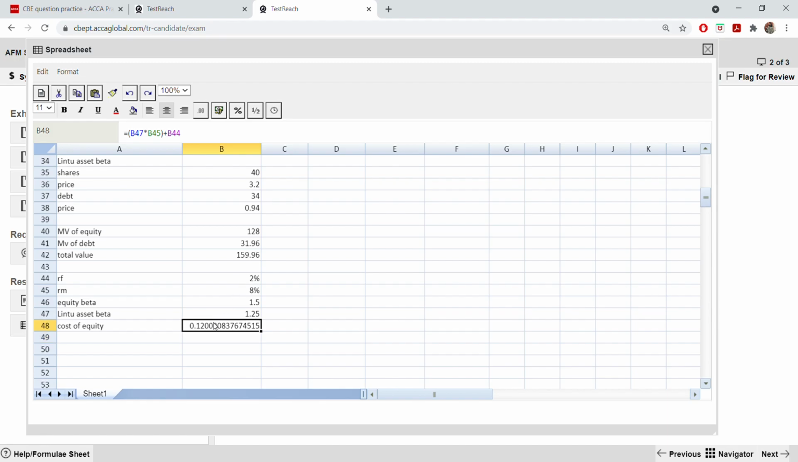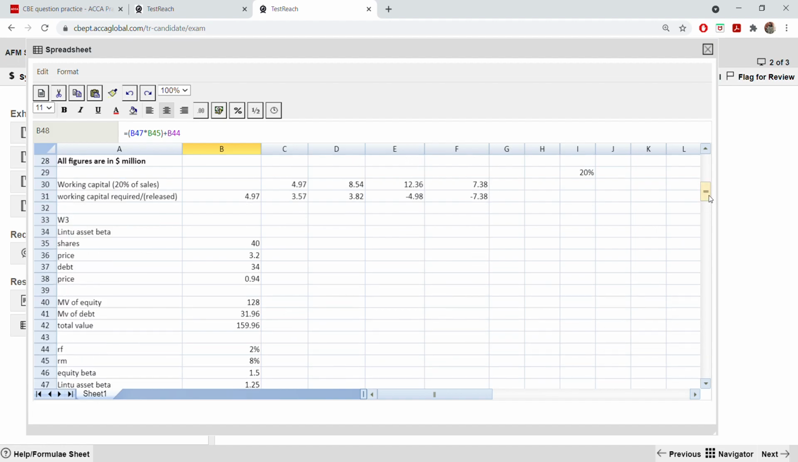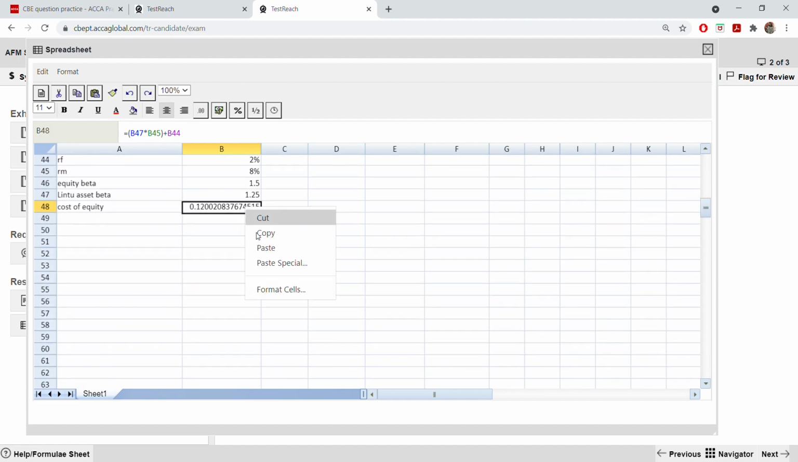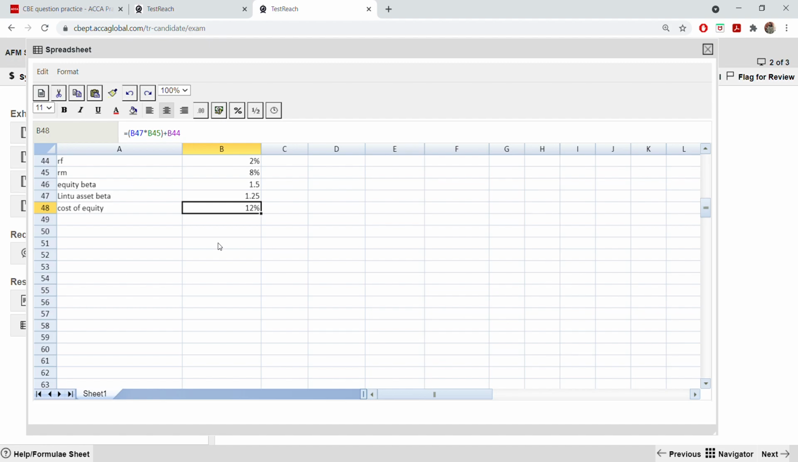Now you have to take it in terms of percentage. So go to format cell, and take it in terms of percentage here. You see? And it's better to take it as a whole number when you're taking cost of equity, cost of capital, WACC or anything like that. So 12%. So this only you have to use.